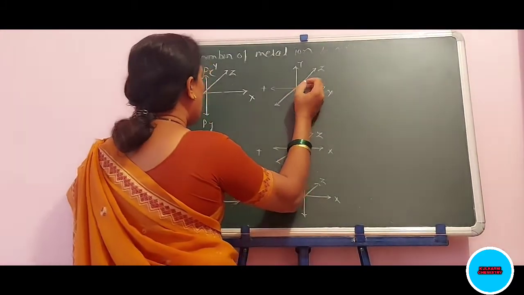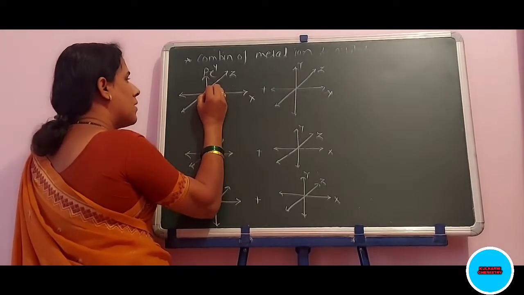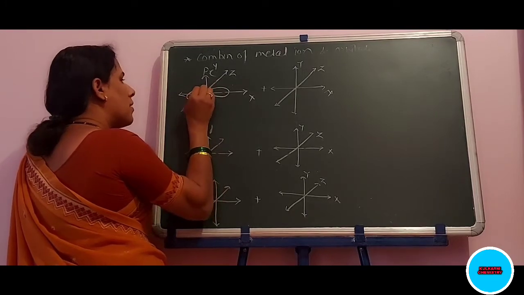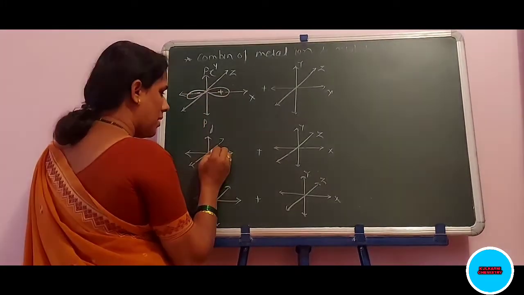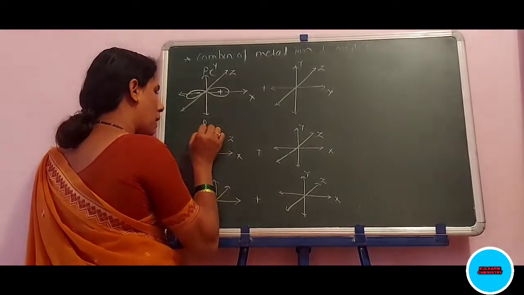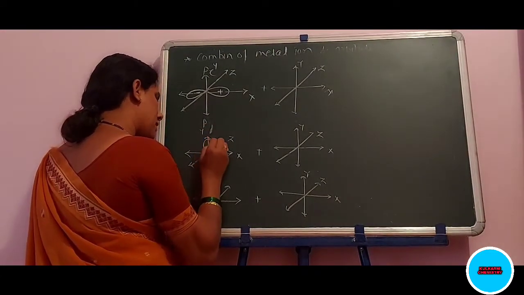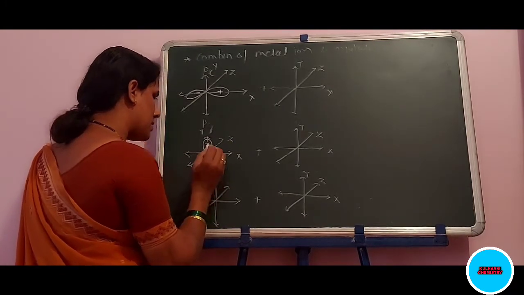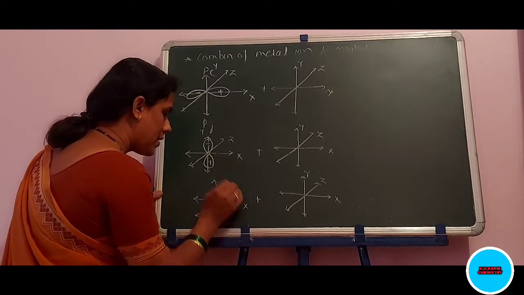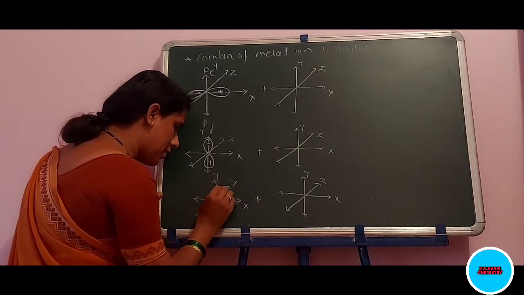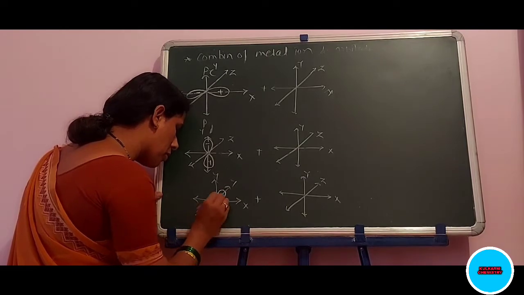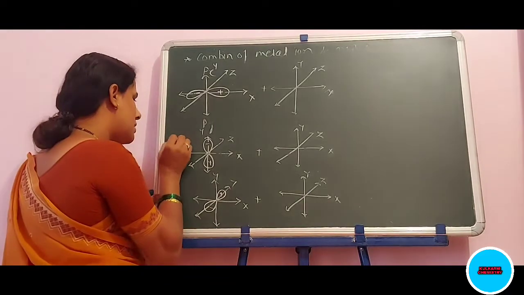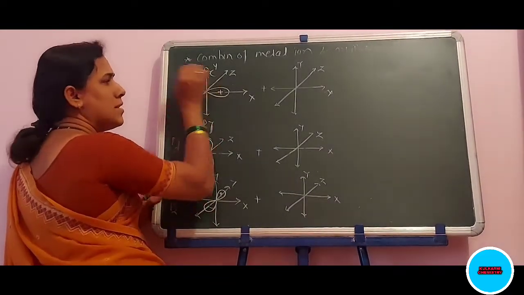Therefore, we can draw the overlap like this. First overlap is like this. This is minus, this is plus. Here Py: X, Z, Y. Py means like here. Minus, plus. Now Pz: X, Y and Z. Here the Z orbital. Minus, plus. This is Pz, this is Py, and this is Px.